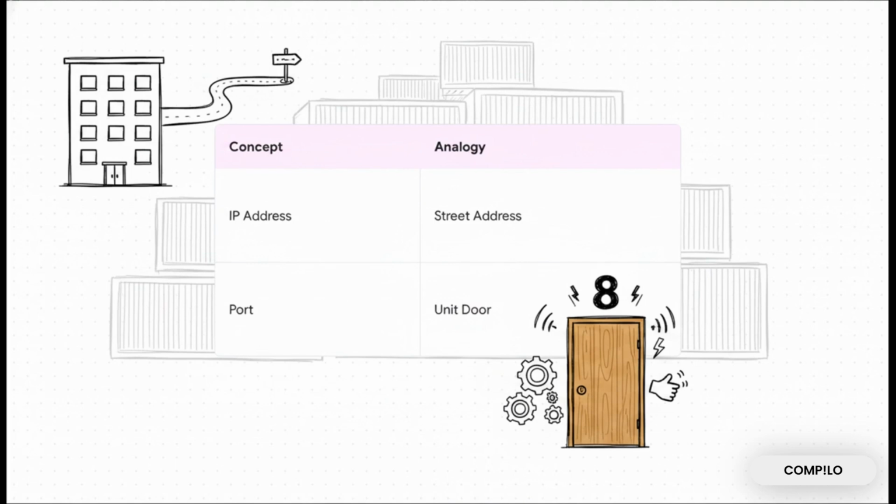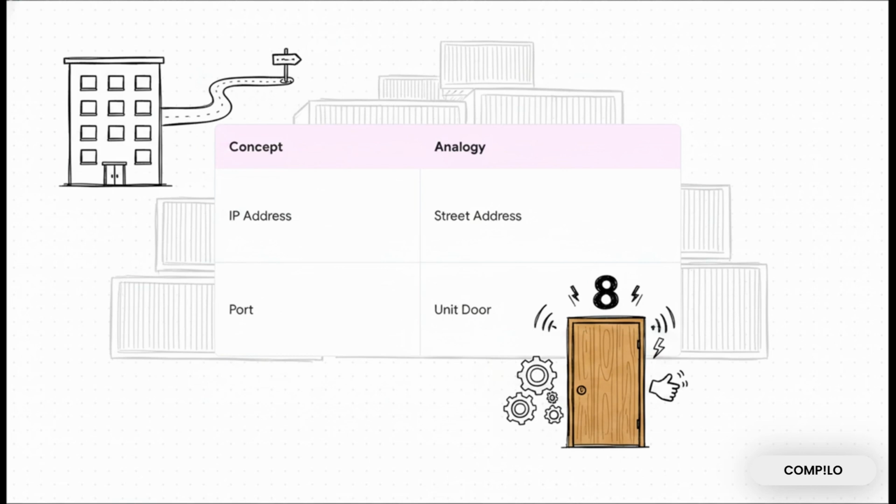Now, I know port mapping sounds like really intimidating network jargon, but we're going to make it incredibly simple using the apartment analogy. Imagine you want to go visit your friend Bob. First things first, you need his street address, right? Something like 123 Main Street. In computer networking, that is your IP address. It gets you to the correct physical building, or in our world, the correct host server.